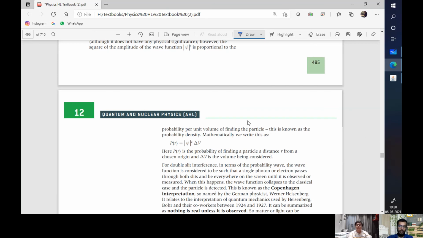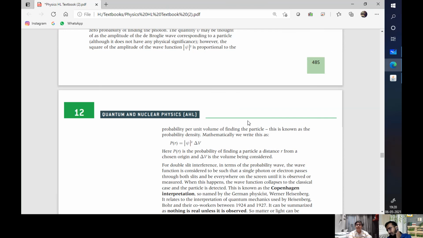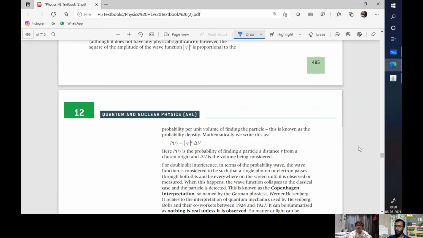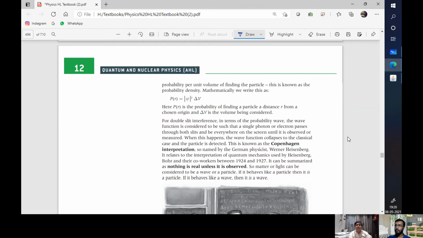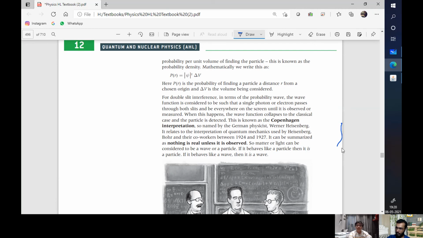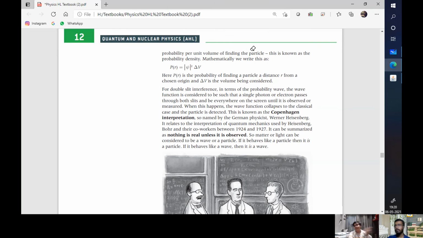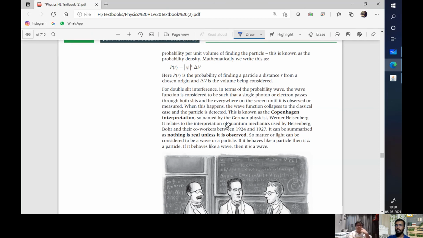Okay. So intensity, but now you're replacing intensity with amplitude squared. So amplitude squared into volume considered is equal to probability. Okay, so the more the volume, higher the probability. And more the intensity or more the amplitude, higher the probability. Done.